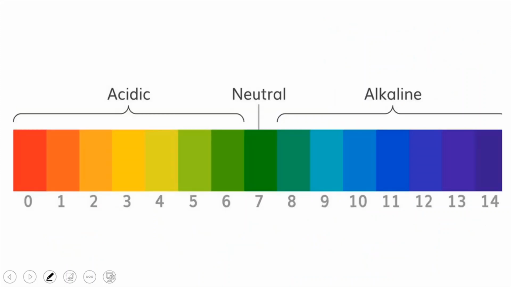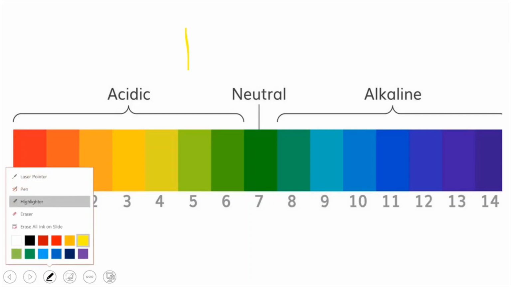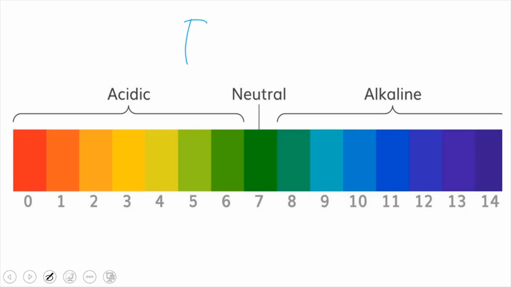Right. Now, this is called the pH scale. So what is a pH scale?